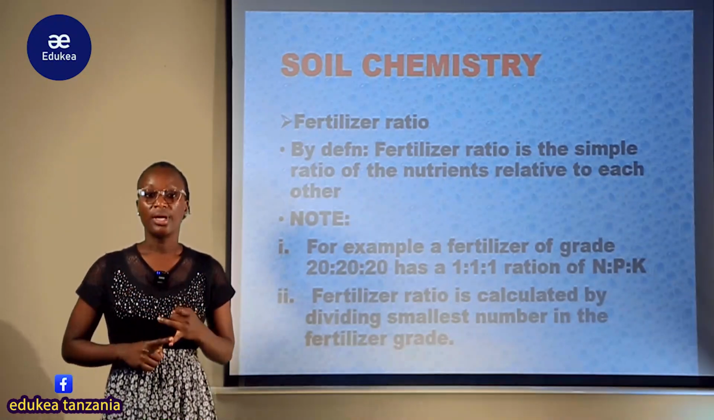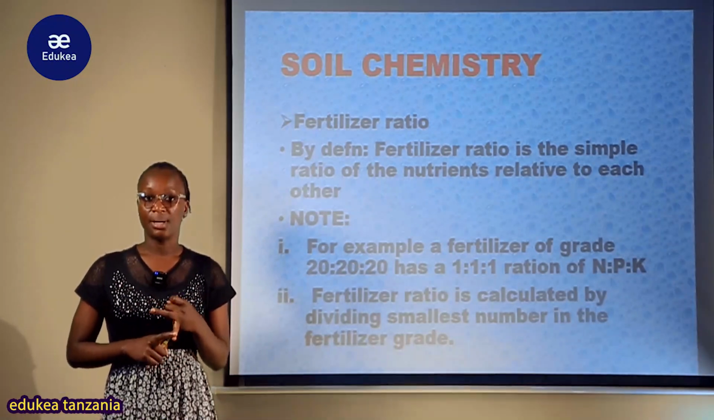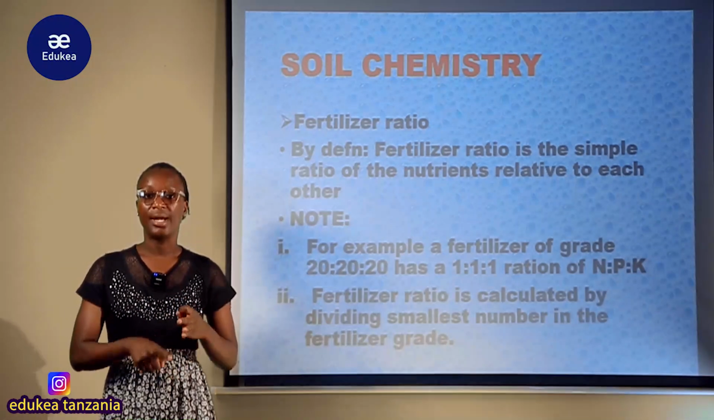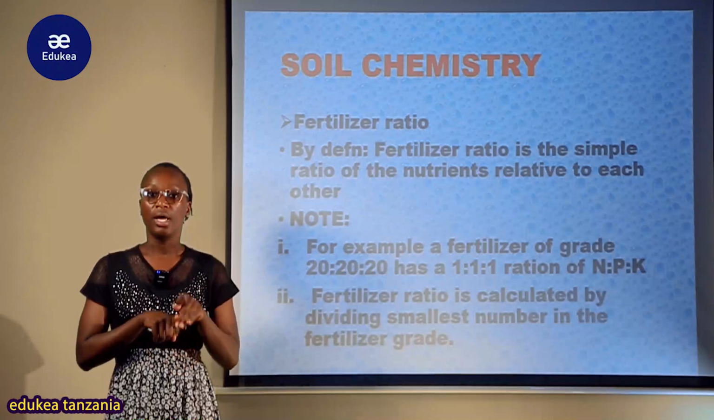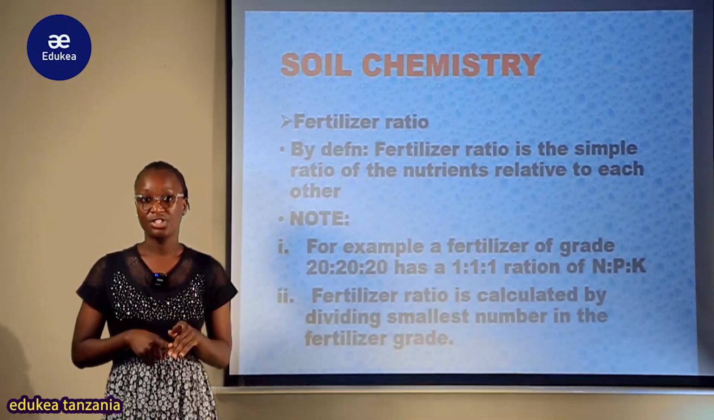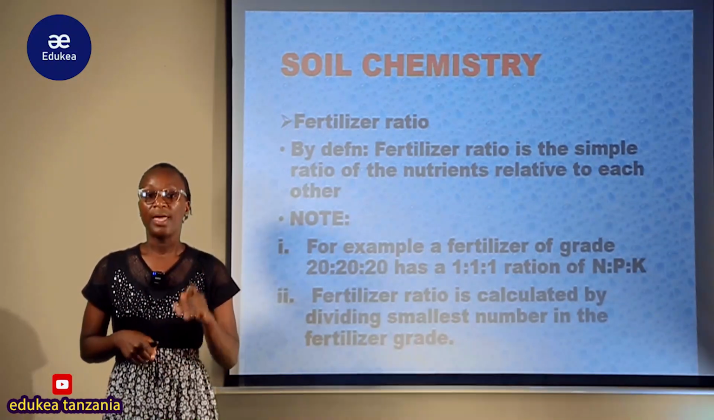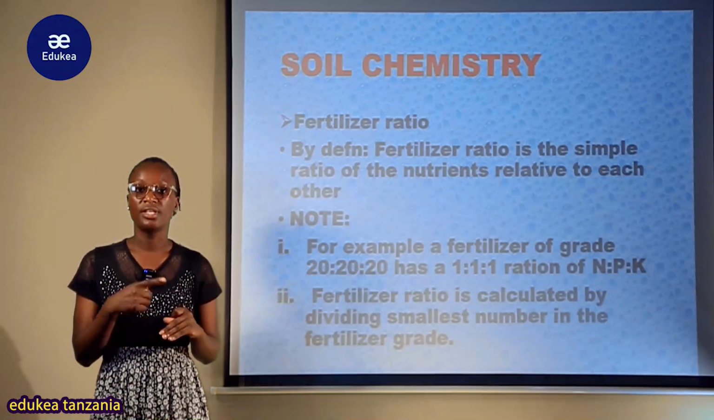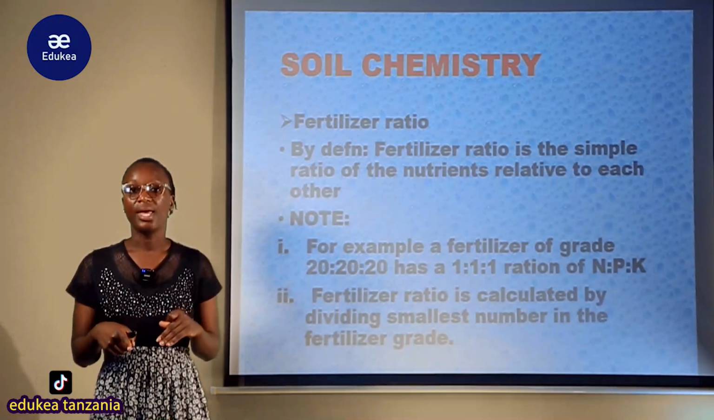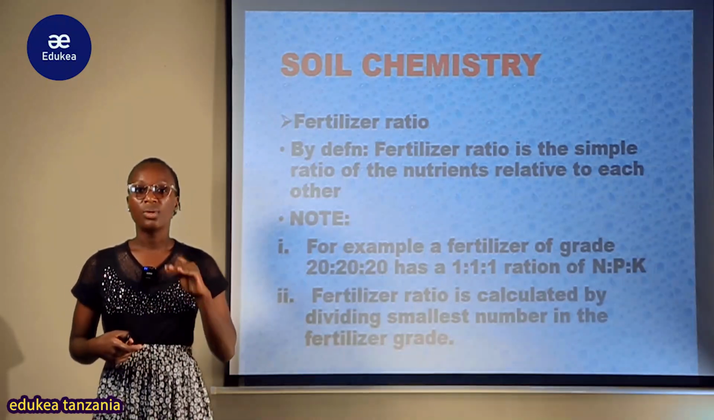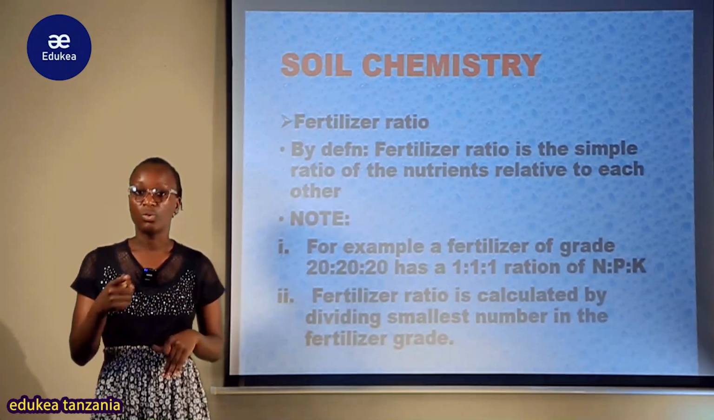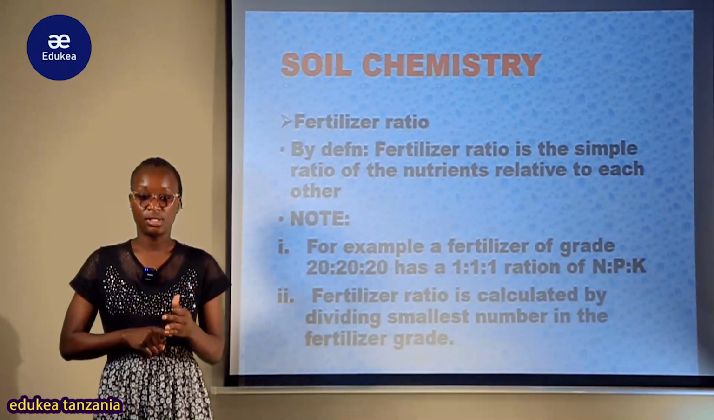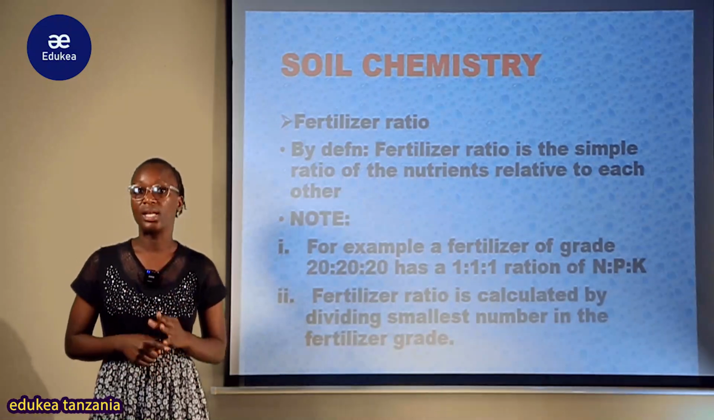So 2 will stand for nitrogen percentage amount, 4 will stand for phosphorus percentage amount, and 6 will stand for percentage amount of calcium or potassium. Therefore, in order to represent this fertilizer grade in ratios, now tunaangalia which percentage is small between them. Sasa kama tuna 2 percentage, tuna 4 percentage, tuna 6 percentage, mdogo maana yake ni 2 percentage.